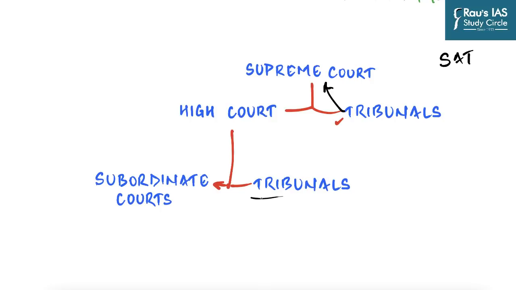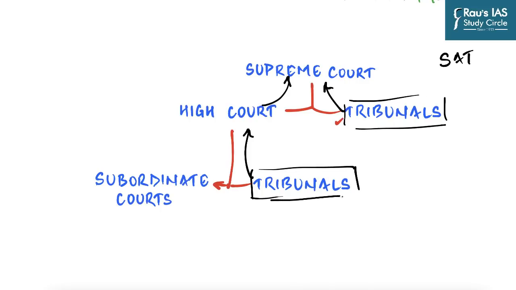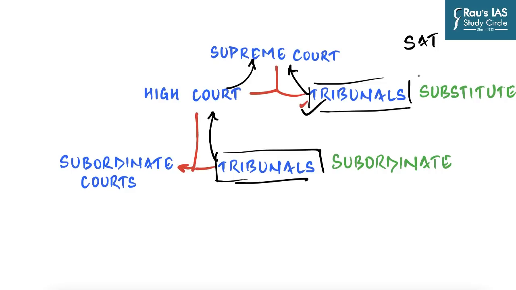Whereas in the case of tribunals, when they act as subordinate to High Court, naturally their appeals are heard first by High Court, and when they are further challenged, they go to the Supreme Court. So as far as the arrangement of tribunals in our judicial system is concerned, we have placed them at two locations and not just one. In this case, substitute to High Court, and in this case, subordinate to High Court.